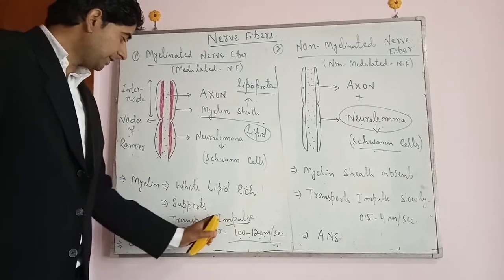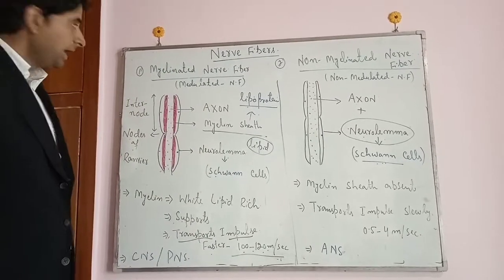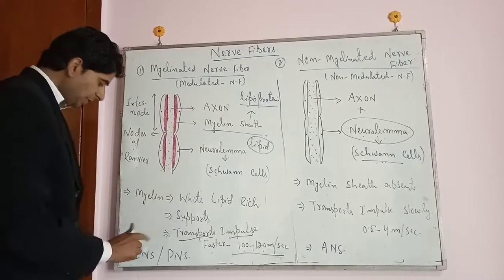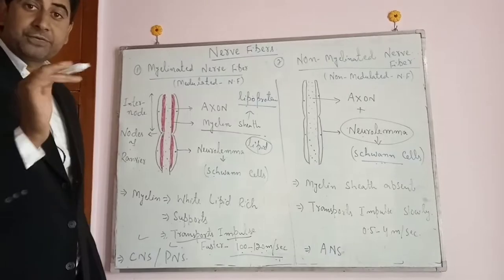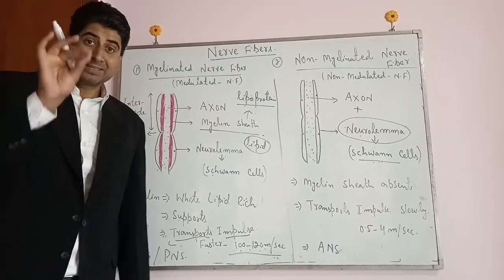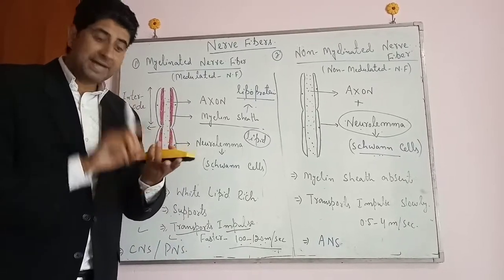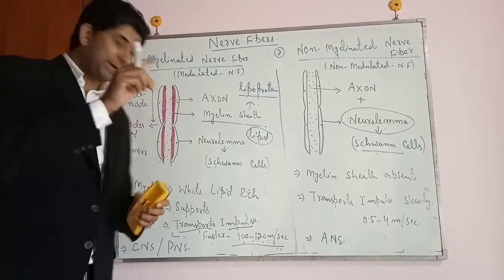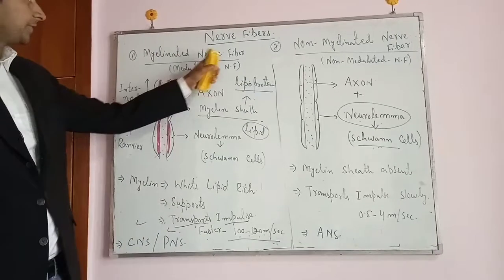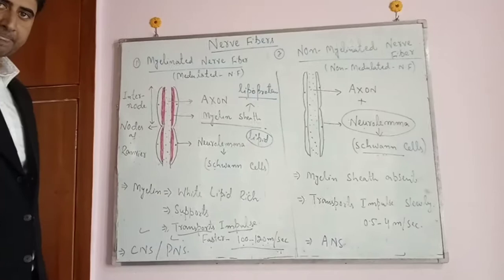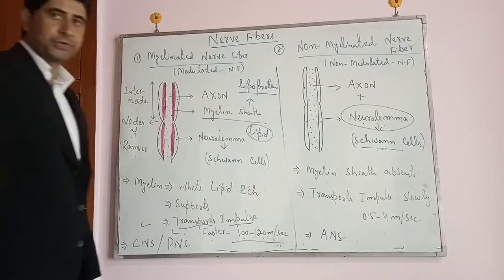So this is the rate of transmission of nerve impulse in myelinated nerve fiber. And this myelinated nerve fiber occurs in the central nervous system as well as in the peripheral nervous system. Because the nervous system has been classified into three types: central nervous system, peripheral nervous system, as well as the autonomic nervous system. But in the central nervous system as well as the peripheral nervous system, the myelinated nerve fibers are abundantly found. So this was all about the first nerve fiber, that is the myelinated nerve fiber.